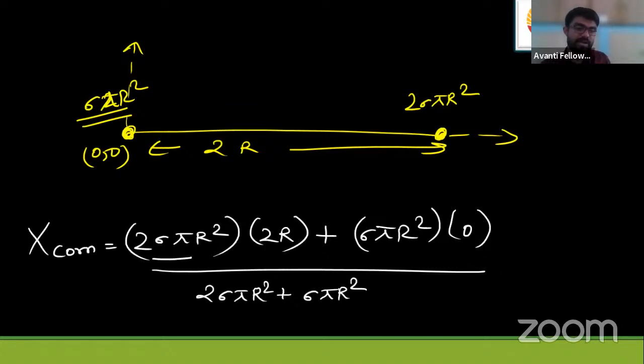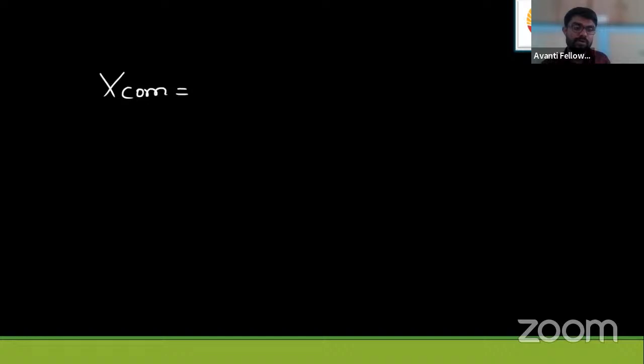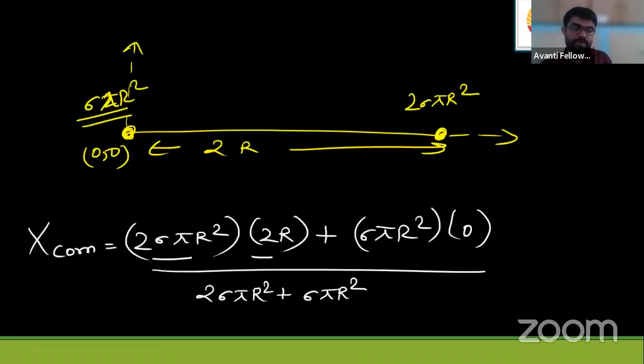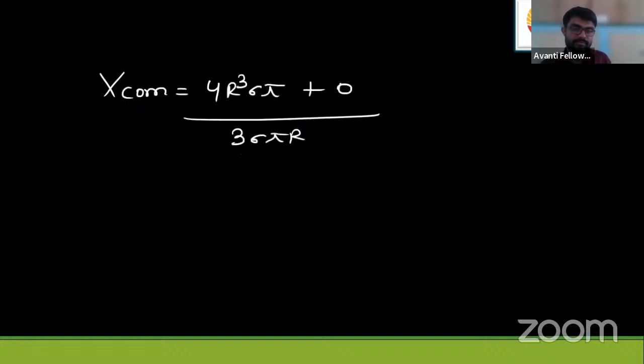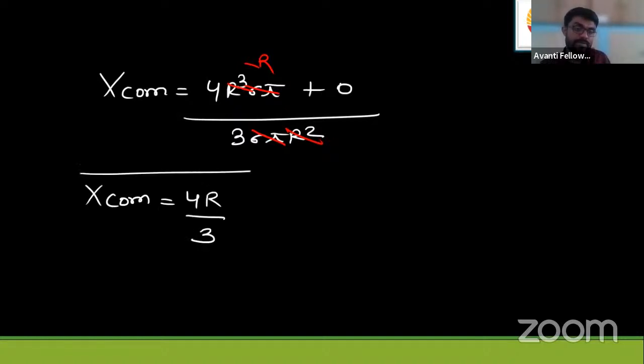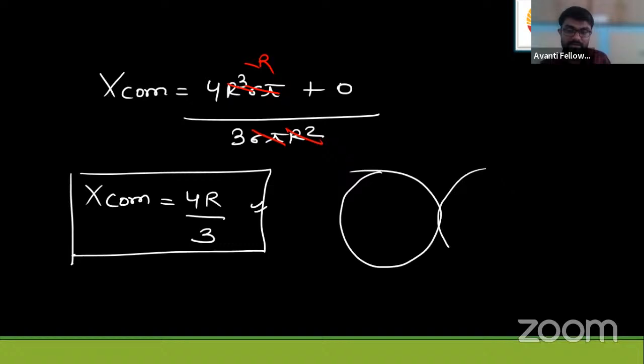This I will write like this: 2 sigma pi r square into 2r. This will be 4r, so I'll get 4 r cube sigma pi, plus sigma pi into 0, upon 3 sigma pi r square. Now let us cancel the remaining values. Sigma pi cancels, r square by r. So ultimately you'll get this answer. The x coordinate you are getting is 4r by 3. This is the coordinate of the center of mass. The disk is connected with the other disk at this point.